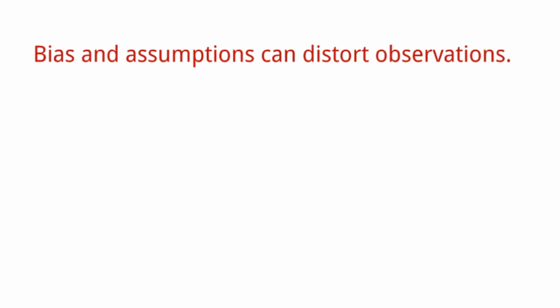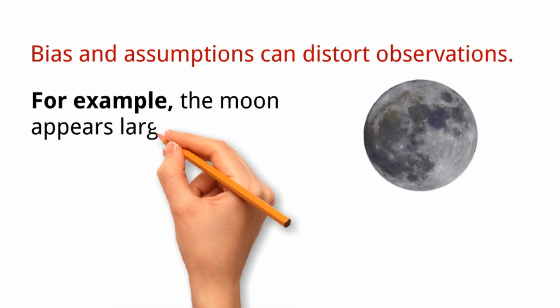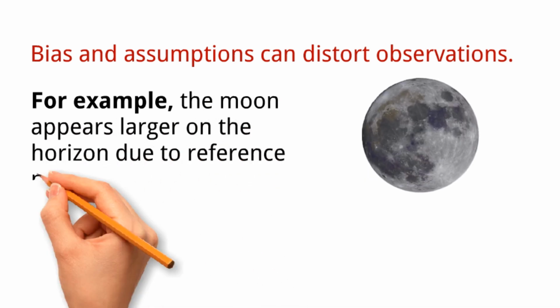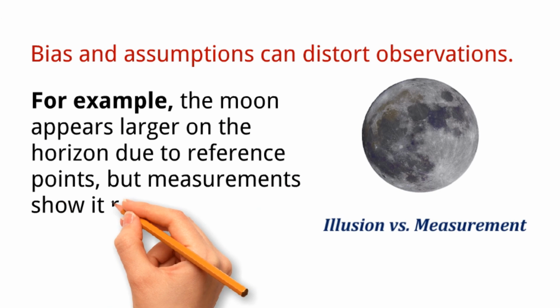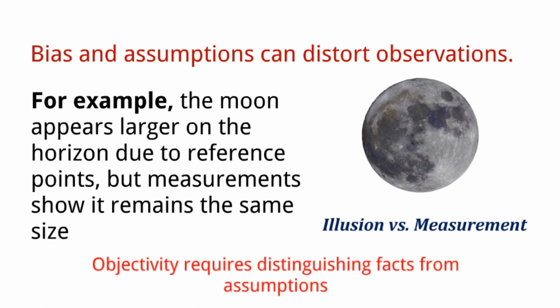Bias and assumptions can distort observations. For example, the moon appears larger on the horizon due to reference points, but measurements show it remains the same size. Objectivity requires distinguishing facts from assumptions.